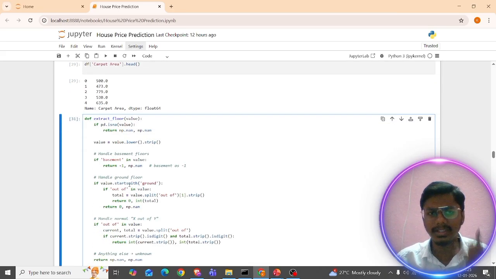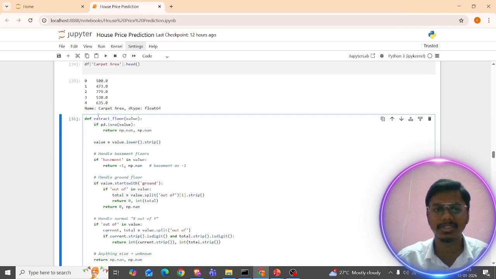So again, for the ground floor, first floor, out of how many floors, we want to see, right? So for these floors, I'm just writing this simple function, extract floor values. If there is a non-null value, I simply replace it with the non-null value. So I'm just converting everything into lowercase.